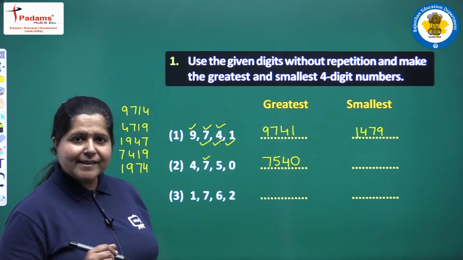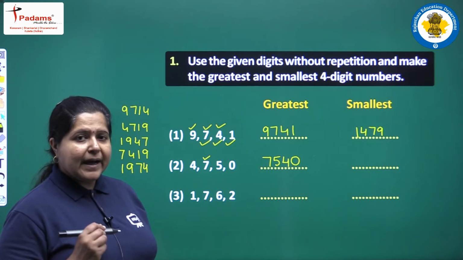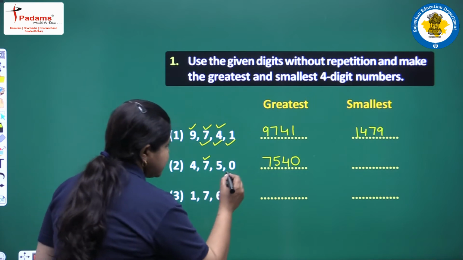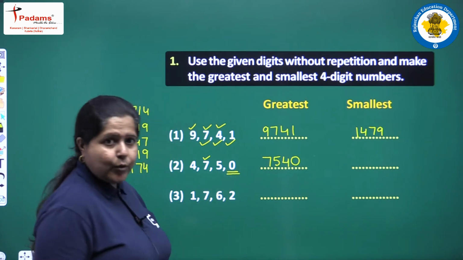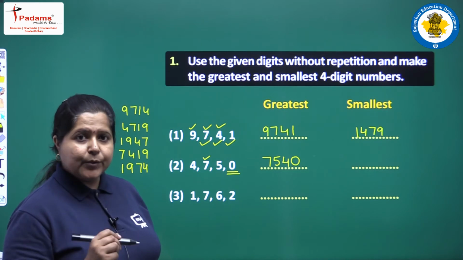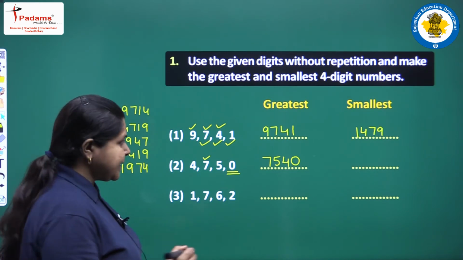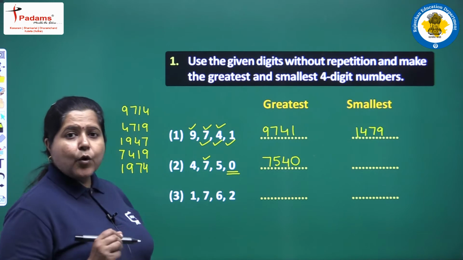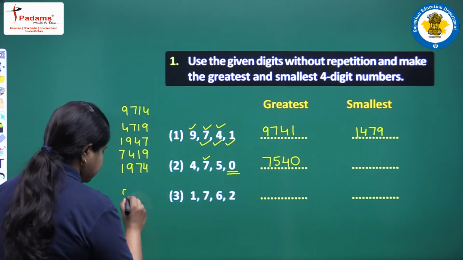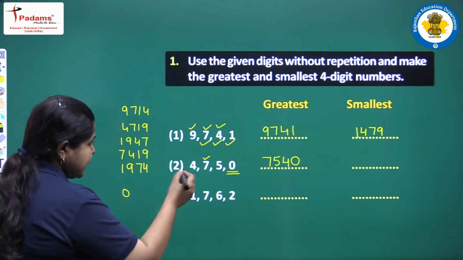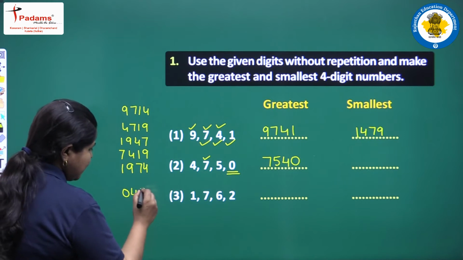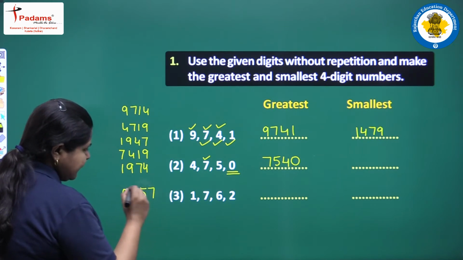To write the smallest number, we will start the number by the smallest digit, but here in this case the smallest digit is 0 and we cannot start the number by 0, because if we start it by 0 then it won't be a 4-digit number. Let us write it first. Let us start by 0. Then we take the next smaller digit which is 4, then 5 and then 7.